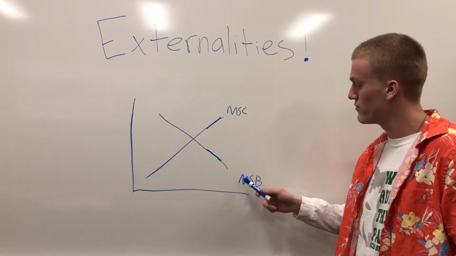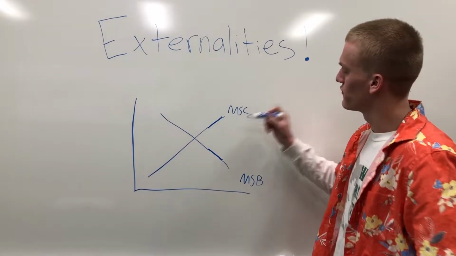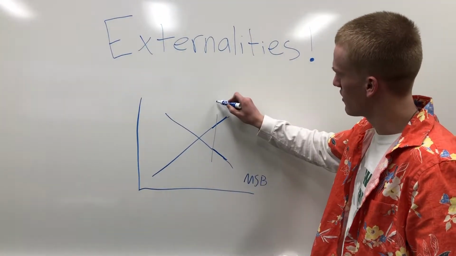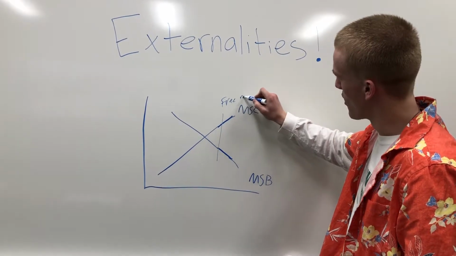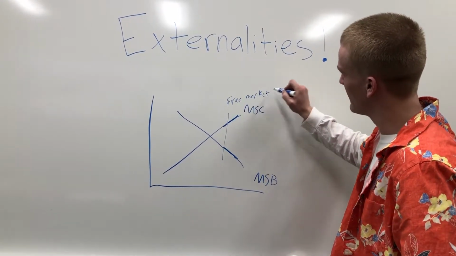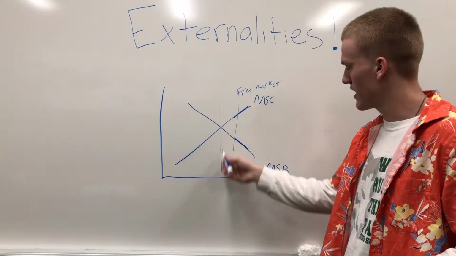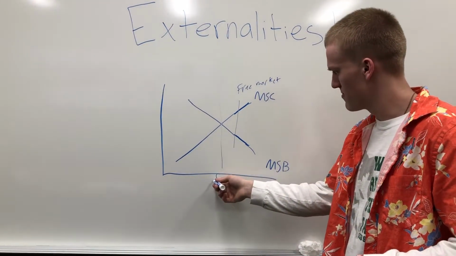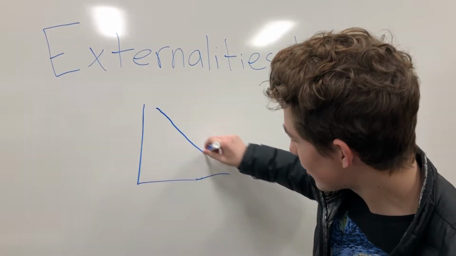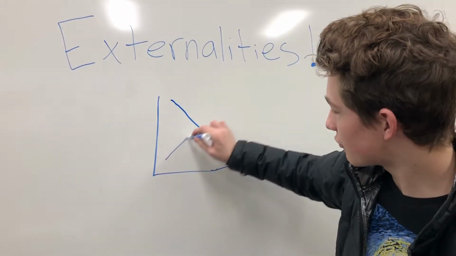The marginal social cost. And right here we have the marginal social benefit. The free market puts you right here. But when you calculate externalities, the social cost is right here at the true equilibrium. So right here we got the free market demand, and right here we got the free market supply.